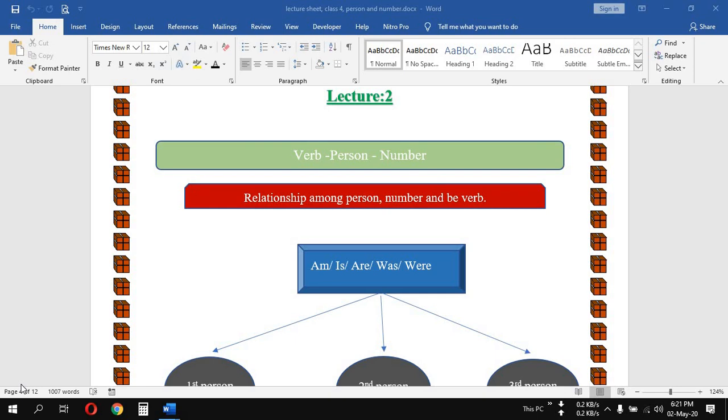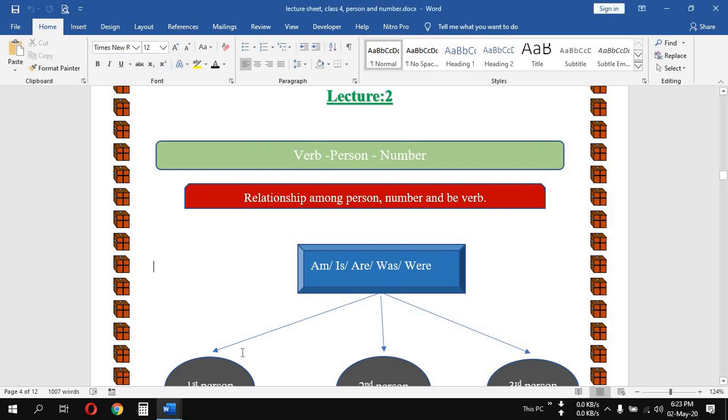In this lesson, we will try to understand how the form of verb changes with the change in person and number. I repeat, how the form of verb changes with the change in person and number. So when we say person, we will talk about first person, second person, and third person. And when we say number, we will talk about plural number and singular number. Okay?